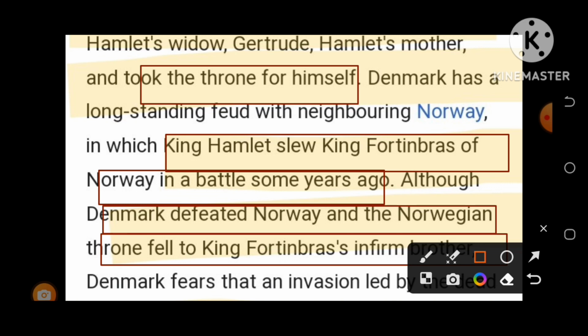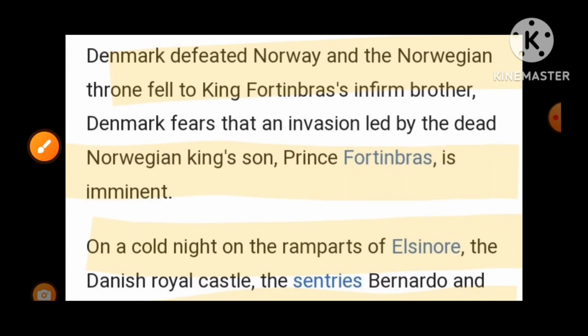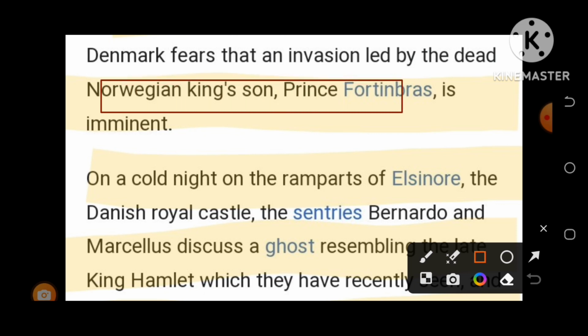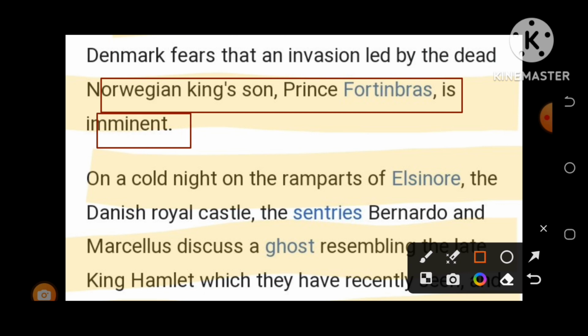So this is a brief summary. And what happened then? The Norwegian king's son, Prince Fortinbras, had been a very eminent character. The Norwegian king was killed in the battle by King Hamlet, the father of Prince Hamlet. Fortinbras was the name of the king who was murdered, and his son's name was also Fortinbras. He wanted to take revenge.